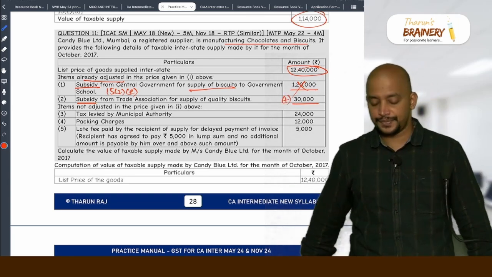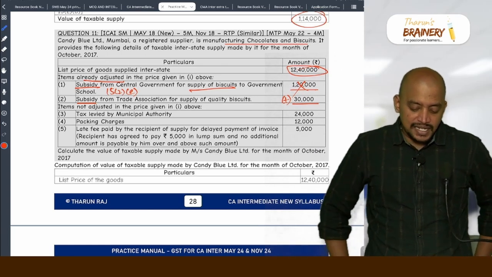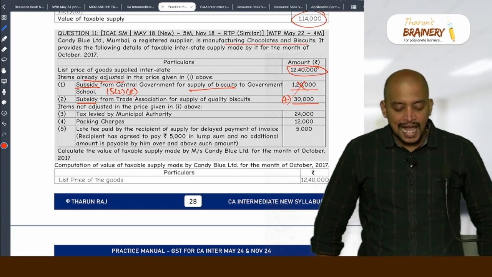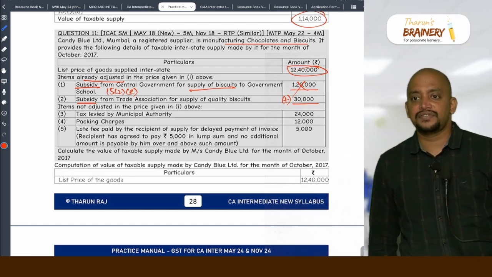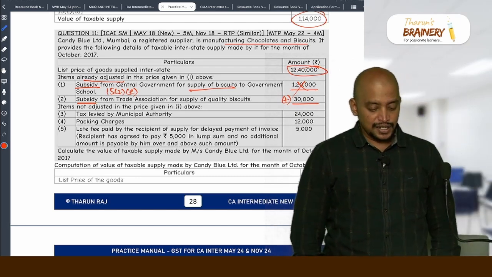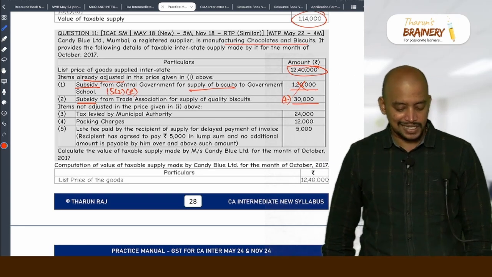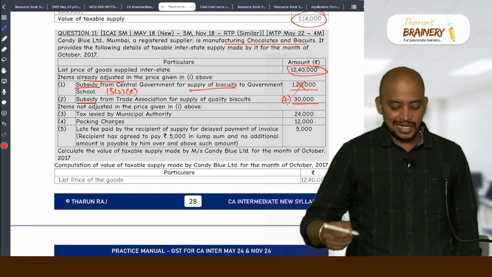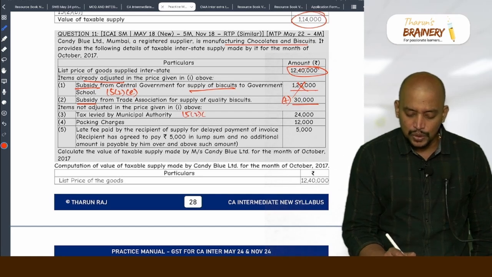Are you getting this? Then, items not adjusted in the price given in one above, tax levied by municipal authority. To be included or to be excluded? To be included as per 15(2)(a).